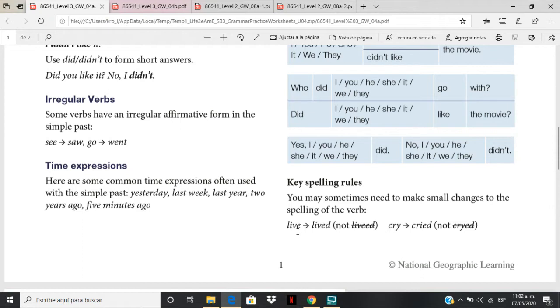Well, some key spelling rules: you notice some verbs, for example, verbs ending in silent E. To make the past, just add the letter D. For example, live, lived. And verbs ending in Y, just drop the Y and add IED. Cry, cried. Yes?